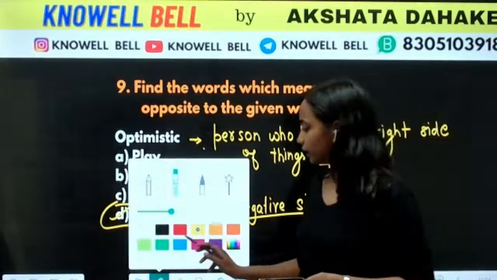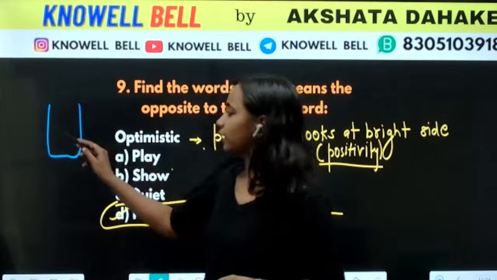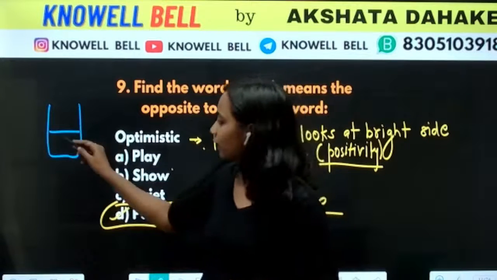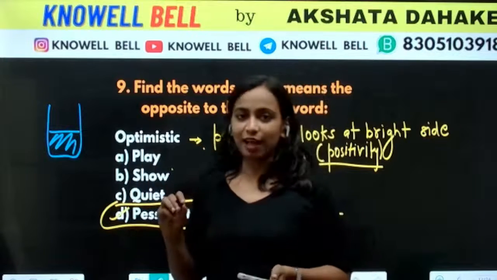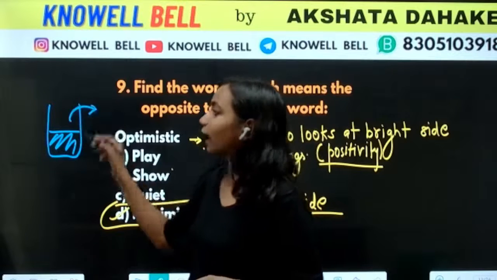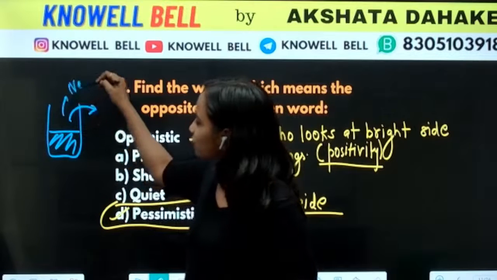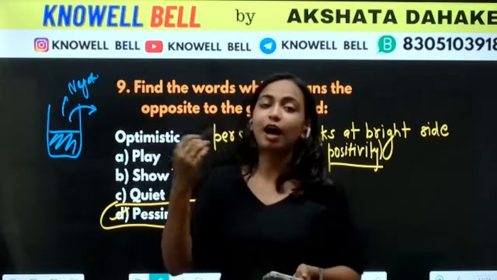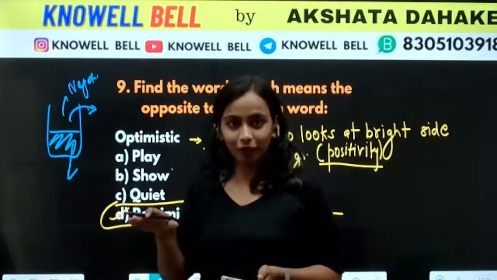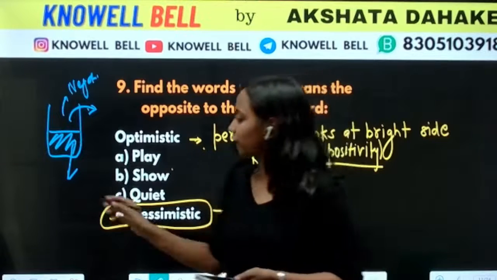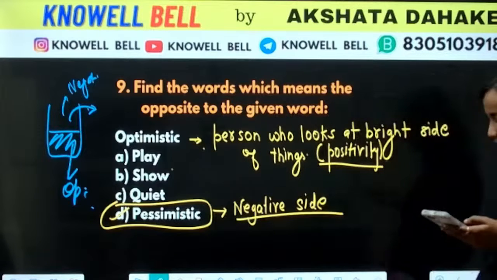There is one very common example used to figure this out. I don't know if you know the story. It is generally said, this is a glass of water and it is half full. If someone asks you to tell about this glass of water and you say the glass is half empty, it is assumed you are pessimistic, because you are focusing on the negative thing. So we'll say the person is pessimistic. But if a person says the glass is half full, that means you are looking towards the positive things. So we will call such a person optimistic. You have to keep this in mind.